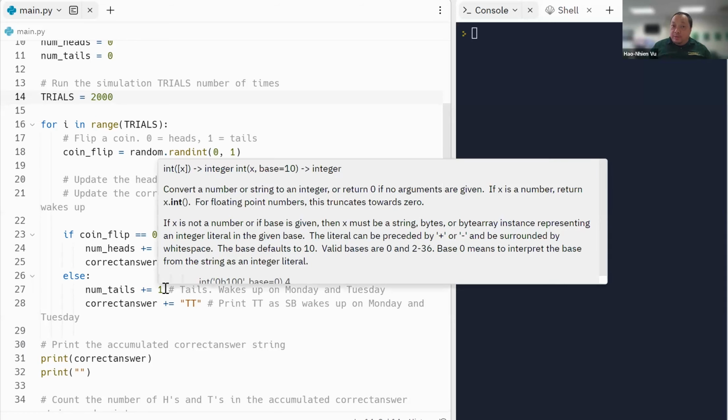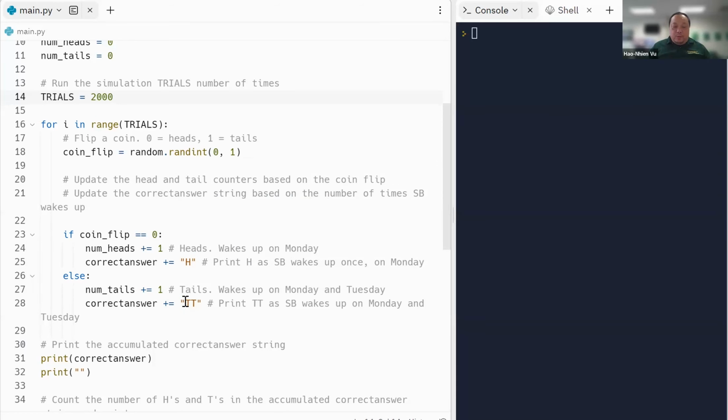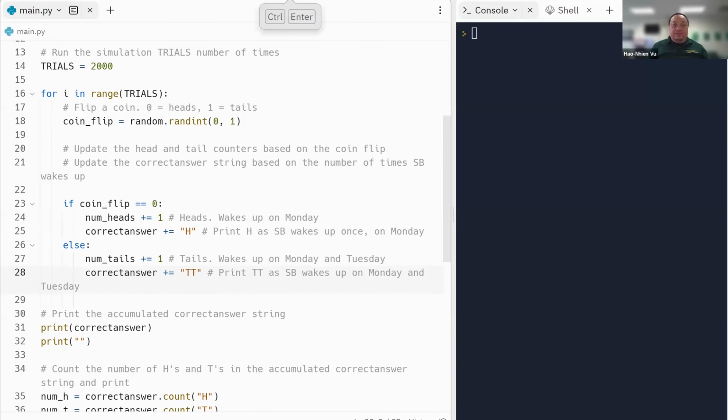If it comes up tails, then she would be awakened on a Monday and asked, guess what happened? And she would say tail. That would be the first T here. The first T here is for the Monday. And then on Tuesday, we awaken her again and ask again, guess what happened? And the correct answer would have been tails again. And I do all of that 2,000 times. So now let's run this.